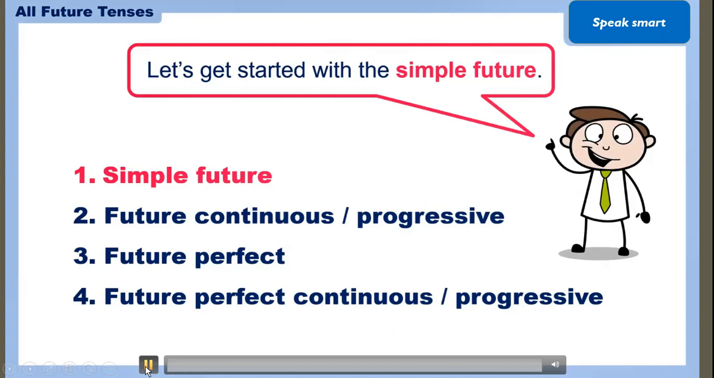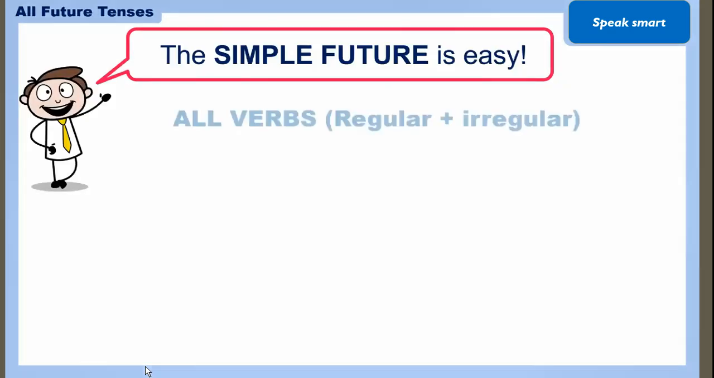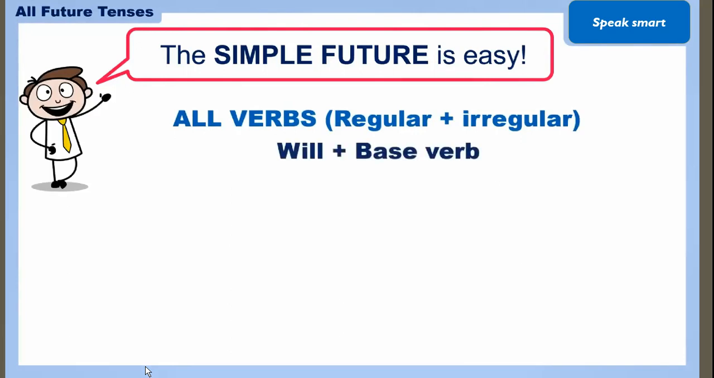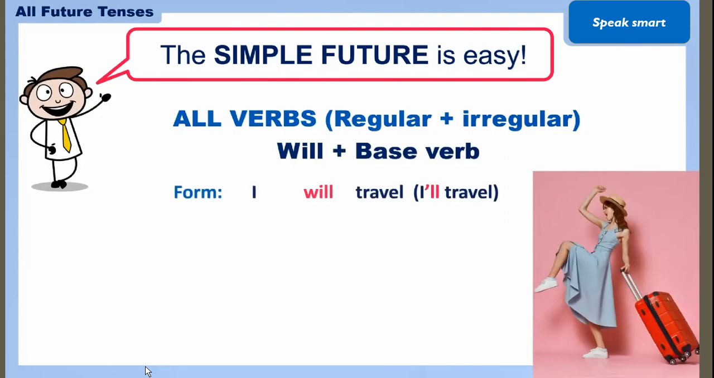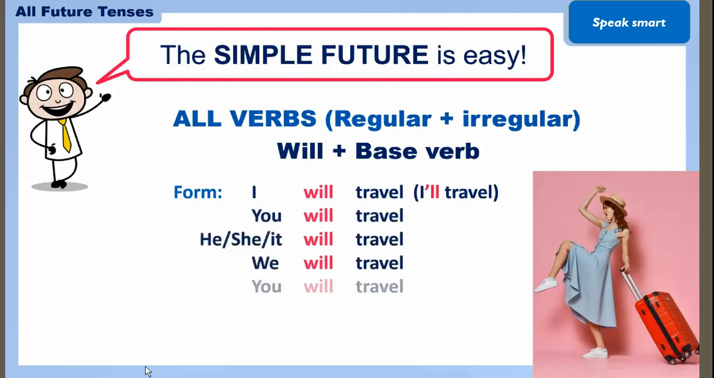Simple future tense is a very simple type of tense. It is very easy as well because here we are using both regular and irregular verbs with will. For the future we are using will, and here we are using all subjects with will and the base form of the verb, that is verb first form. So here I am taking the example of the verb travel. Travel is the verb first form.